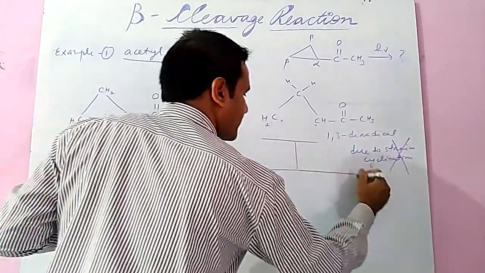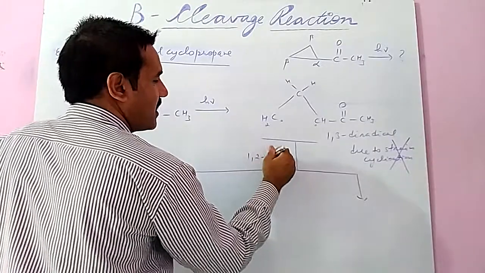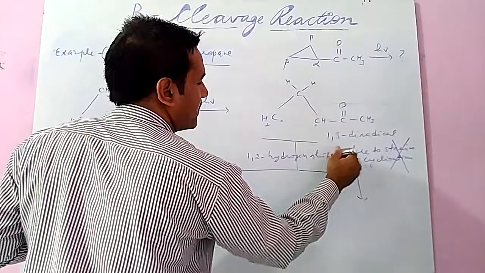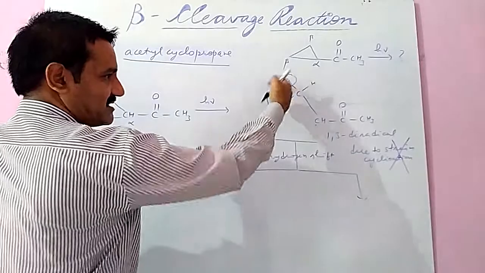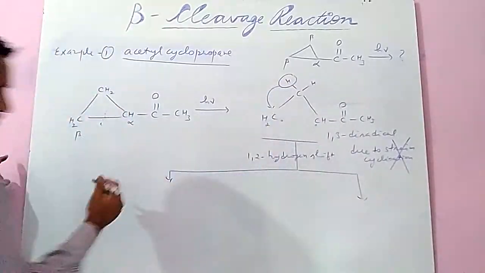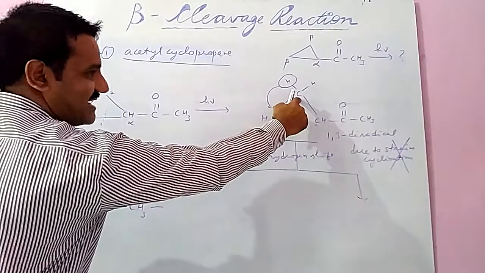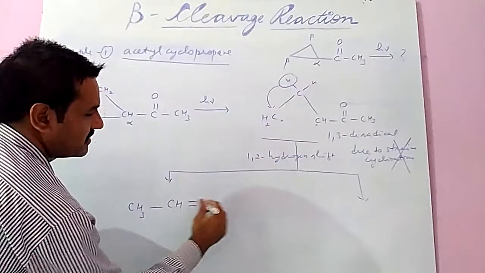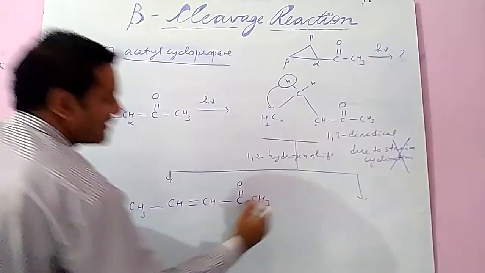There is a shifting process because hydrogen is present, so a 1,2 hydrogen shift. The first possibility: if hydrogen shifts here, then the radical shifts to this position. The hydrogen shifts here and converts into CH3, only CH remains and the radical shifts here, so the CH radical makes a double bond. Then C double bond O, CH3 is the first product.